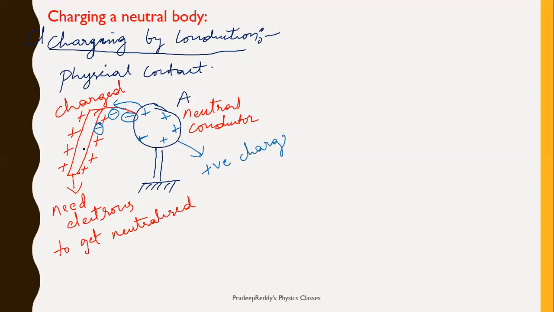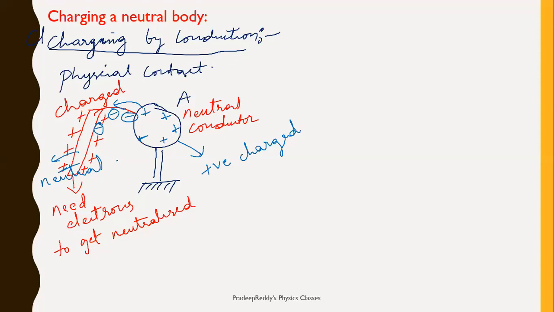This is positive charge. And what about this conductor? It becomes neutral. So this is how, when there is a physical contact between a charged body and a neutral body, there is transfer of charge from one surface to another, leaving the neutral body as charged body, and the charged body as neutral.